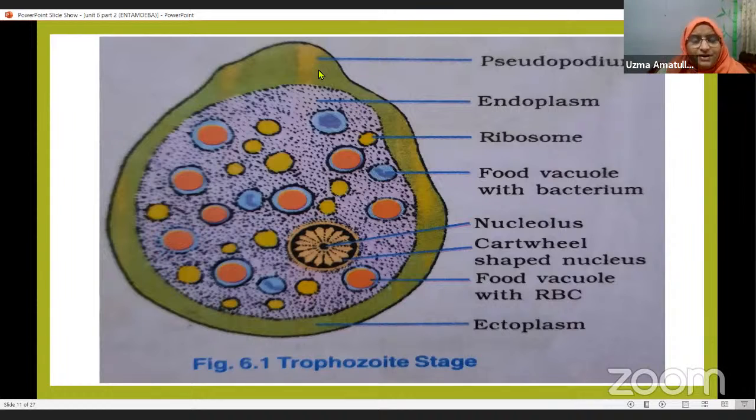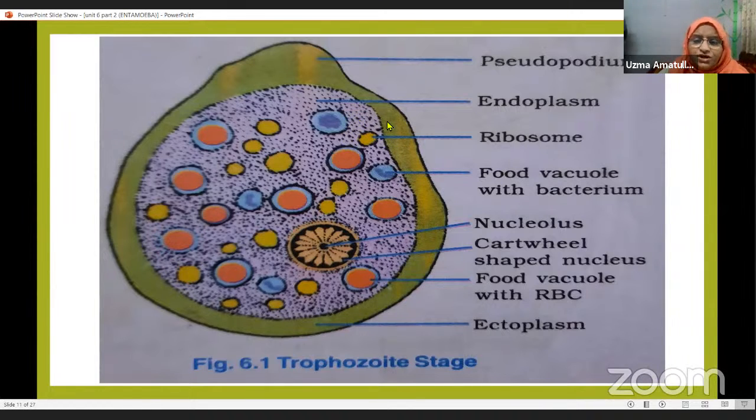Now these are blunt, they are not sharp. Only a single pseudopodium is present in this stage, and this is called the lobopodium. It is a blunt, finger-like projection. Here, the cytoplasm of this trophozoite stage is divided into ectoplasm and endoplasm. Ectoplasm is the outer one, this green one you can see, and the inner one is called the endoplasm.